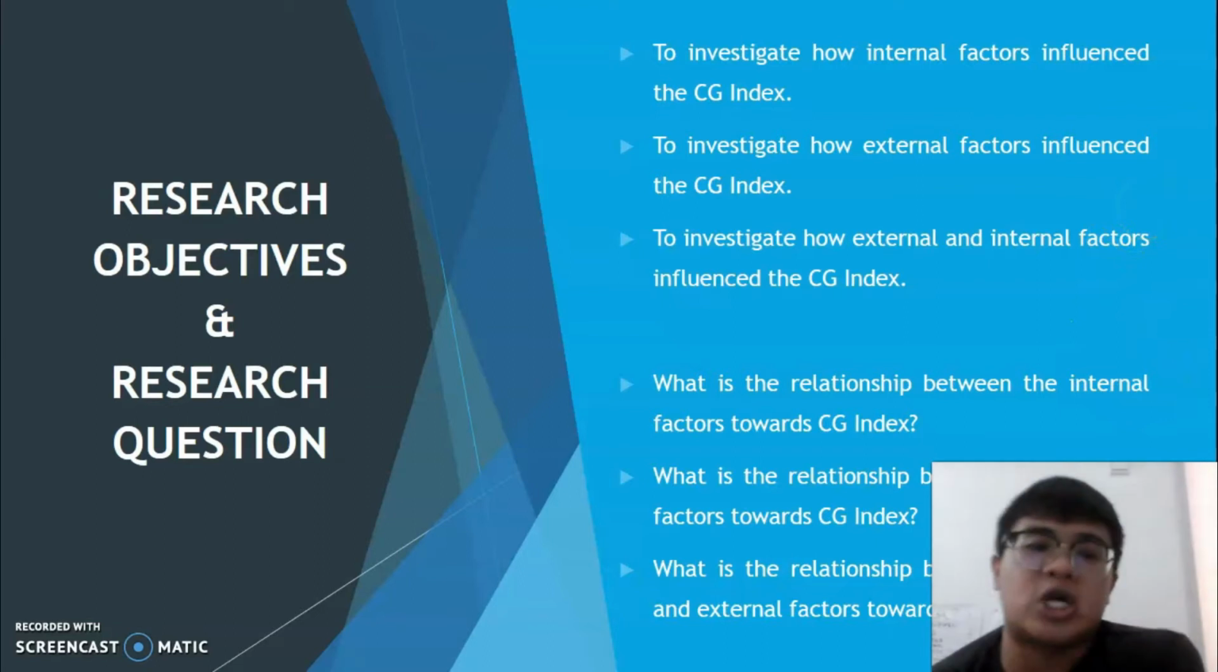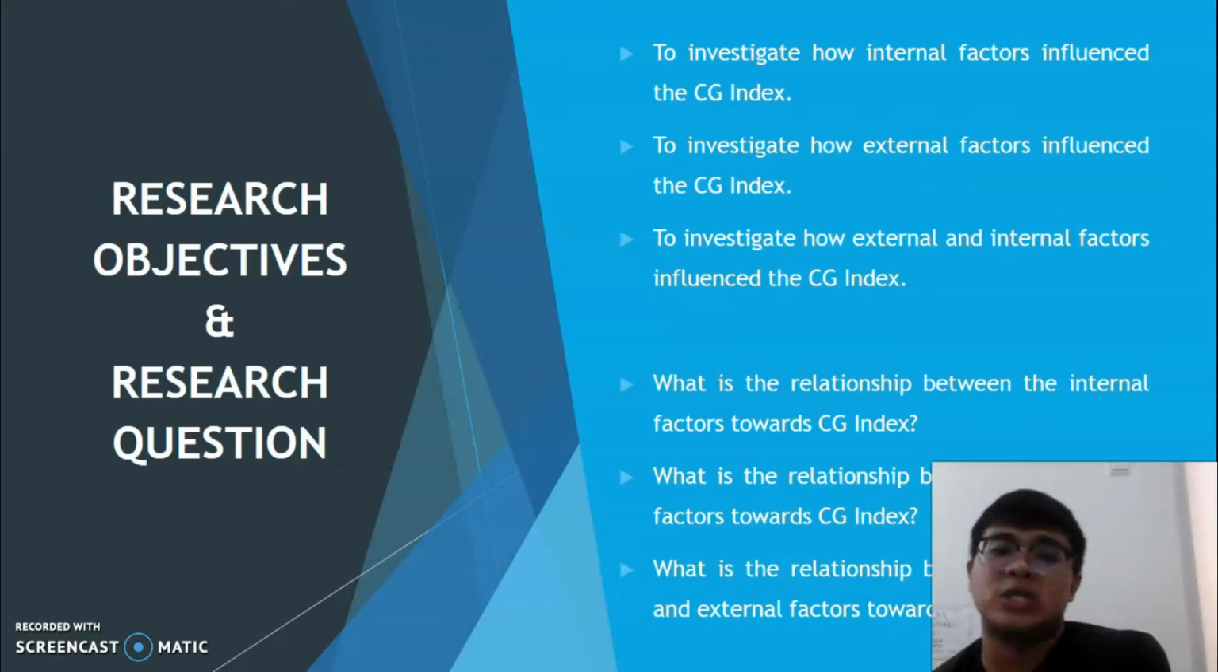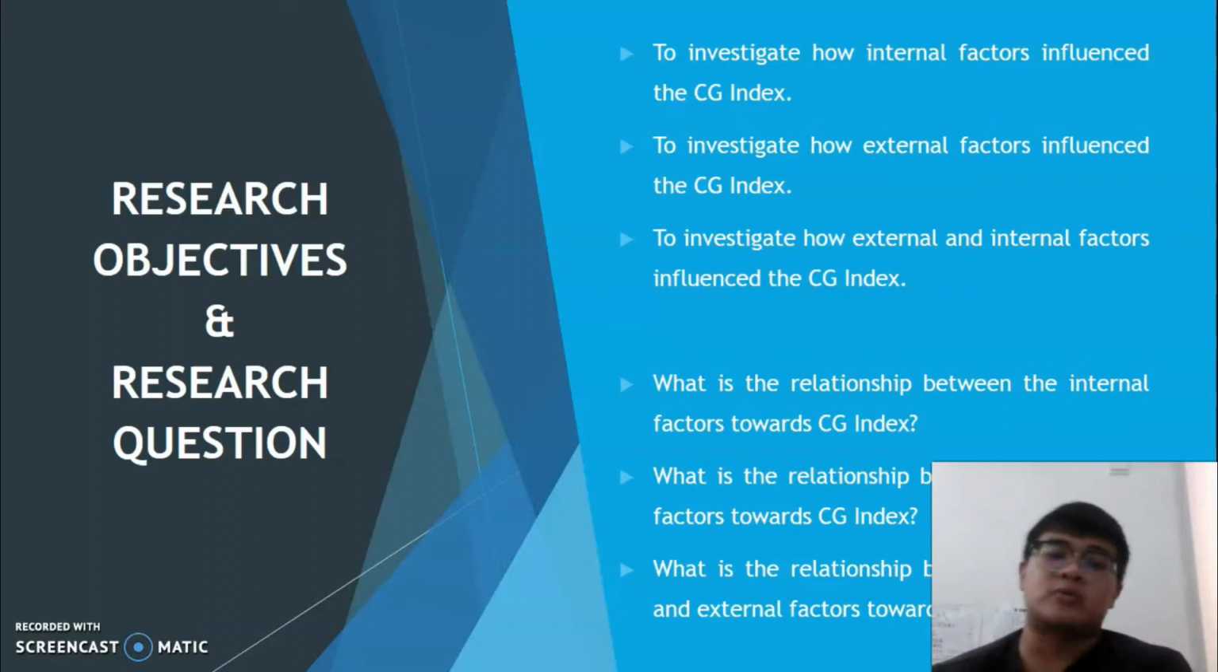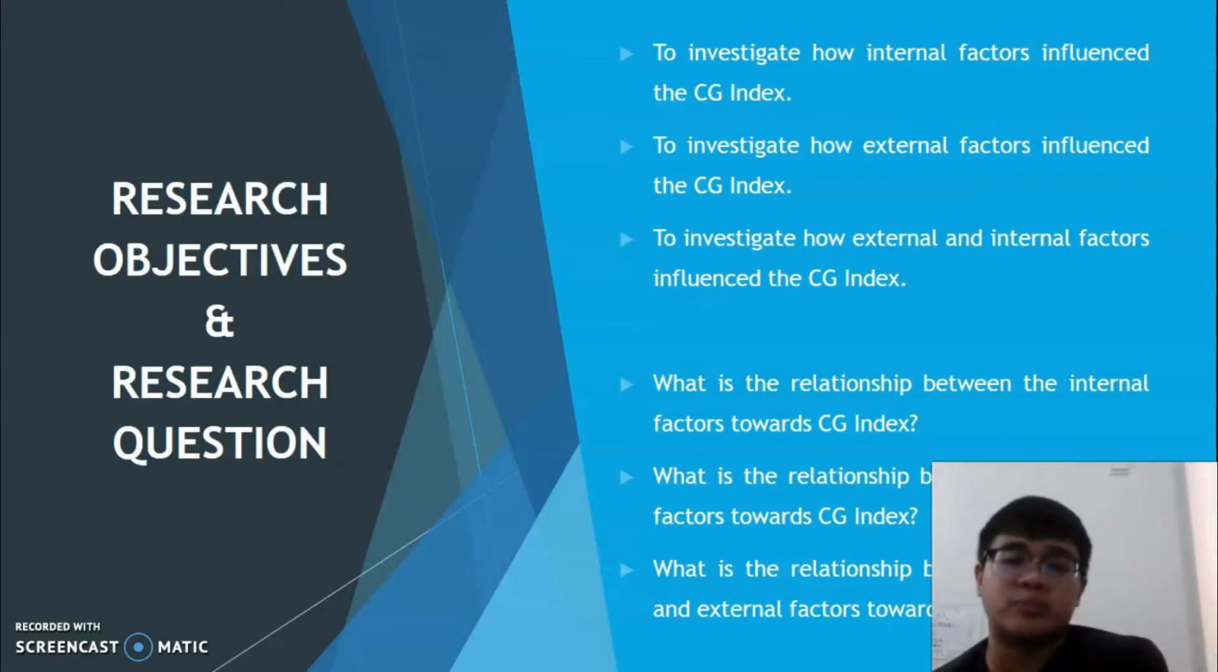These are the research objectives and questions. The first is to investigate how internal factors influence the CG index. The second is to investigate how external factors influence the CG index. The third is to investigate how external and internal factors together influence the CG index. The questions are: what is the relationship between internal factors and the CG index, between external factors and the CG index, and between internal and external factors and the CG index?